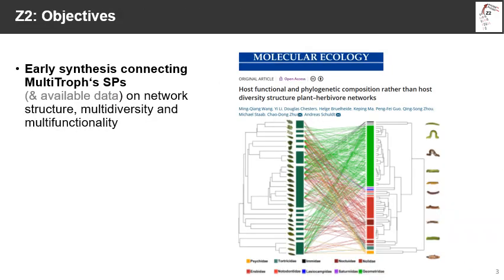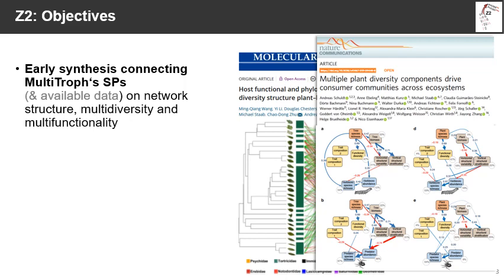The main objectives of Z2 are, first, to bring together the wealth of data that we have assembled in BEF China over the last 14 years and the data that will be generated at high resolution in Multitrof to enable a better understanding of how network structure, the diversity across multiple trophic levels and ecosystem functioning are connected to each other, for which our own work, such as here on plant caterpillar networks, or on how the effects of different components of tree diversity propagate to higher trophic levels, has laid an exciting foundation to build on.